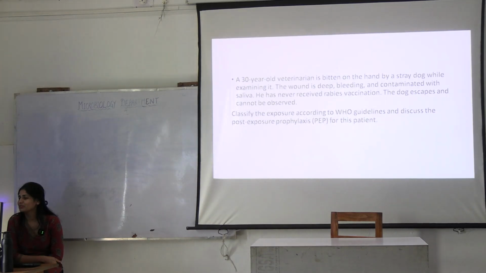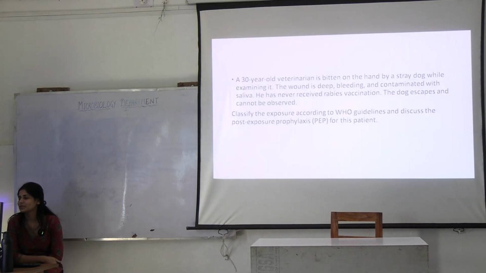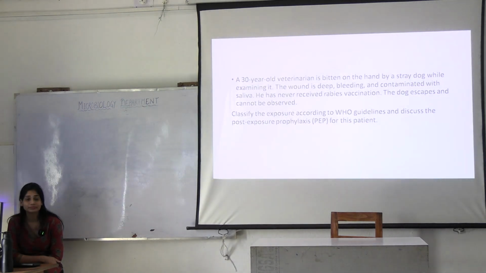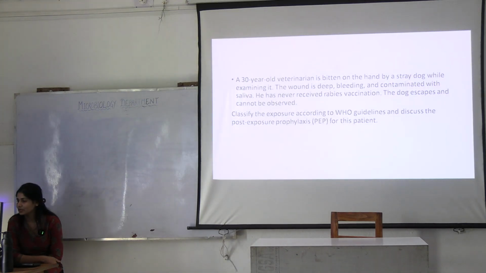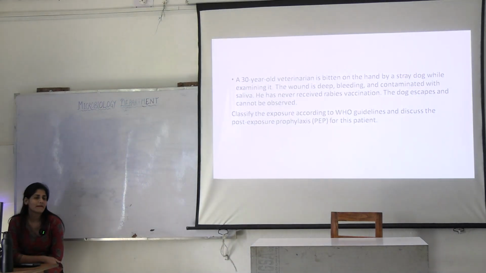A 30-year-old veterinarian bitten on the hand by a stray dog while examining it. Wound is deep, bleeding, contaminated with saliva. Has never received the rabies vaccine. Dog has escaped and cannot be observed. Why do you need this dog to observe? For how many days are you going to observe this dog? 10 days. Okay. Can you give the WHO guidelines for PEP? Anybody knows? Achha, what is rabies?